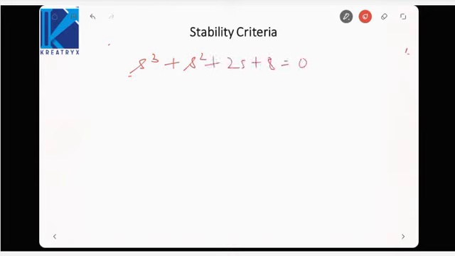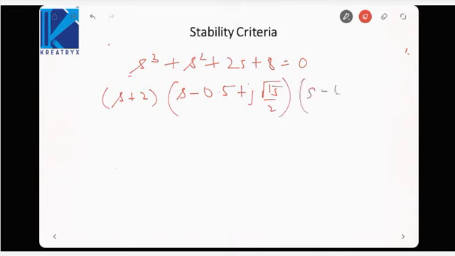If you check the roots using a calculator, the roots would come something like this: s plus 2, s minus 0.5 plus j root 15 by 2, and s minus 0.5 minus j root 15 by 2. If you see, this pole lies in the LHP, but these two poles lie in the RHP.